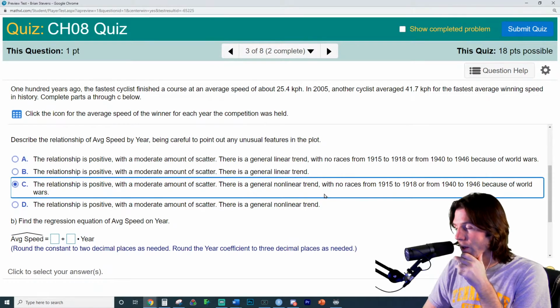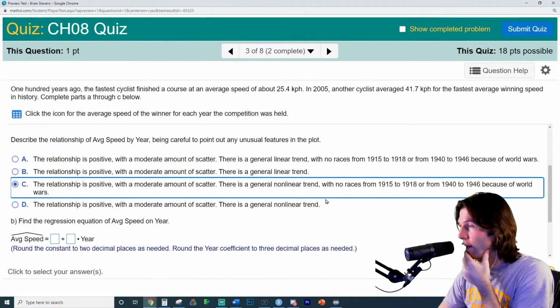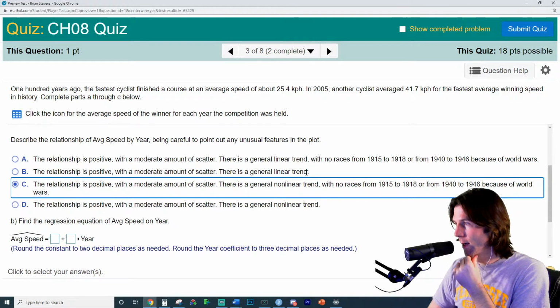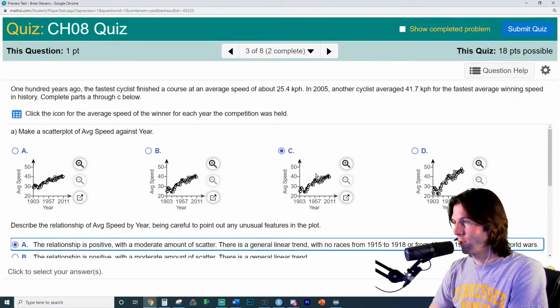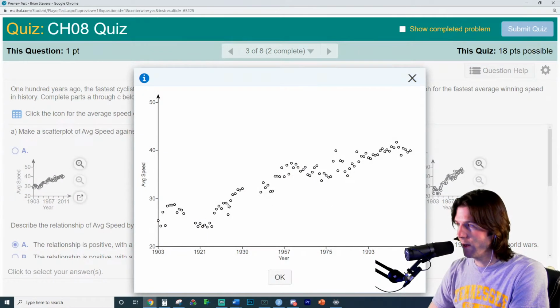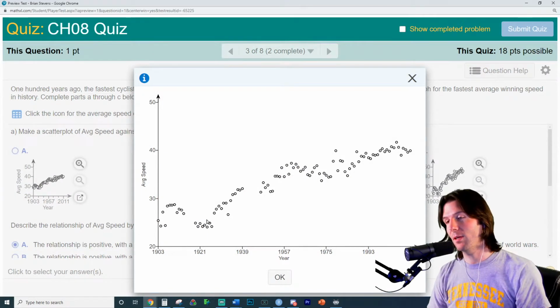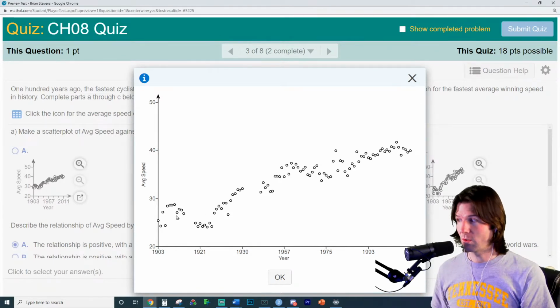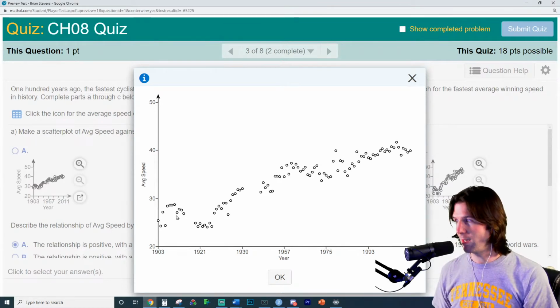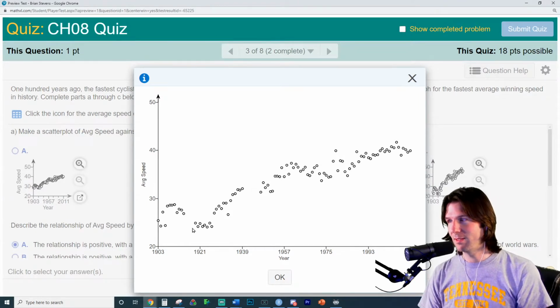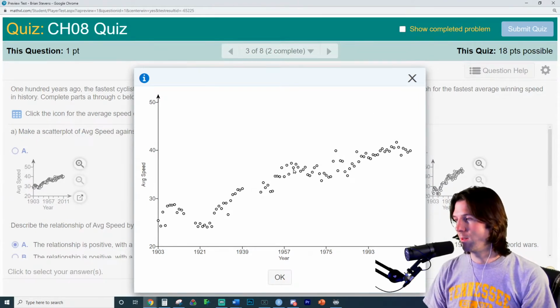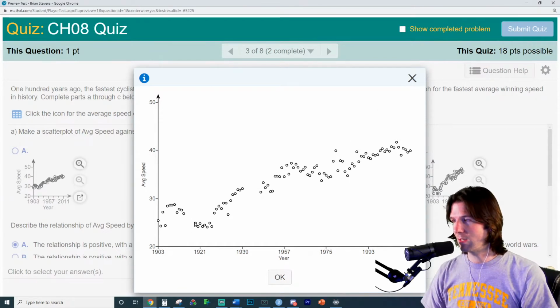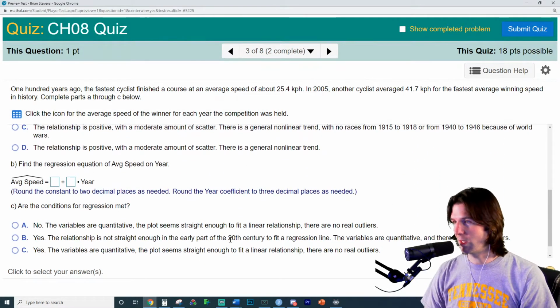Okay. Oh man, tricky stuff. I'm going to say general linear. There's a general linear trend. There's some nonlinearity right in here. It's linear. Charlie, you're awesome. Confirming that we got the right answer. Since it says general linear, it doesn't say there's a strong or perfect linear trend. It says it's generally linear. So I agree. I just hate those ambiguous questions where they're like, is it generally not linear? It should just say not linear trend, because then I'd be like, no, it's mostly linear. It's just got this little issue right here where we see this dip in times. So generally linear. Charlie, 100 points, making sure we get the right answers right here.